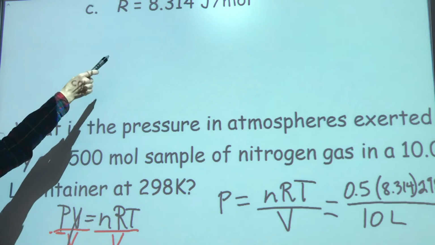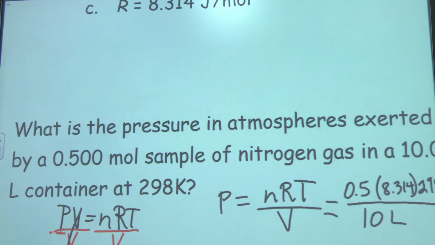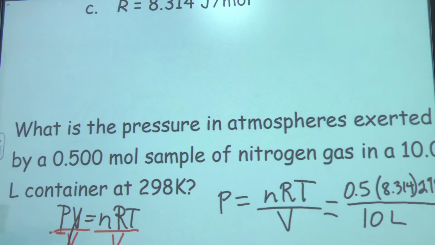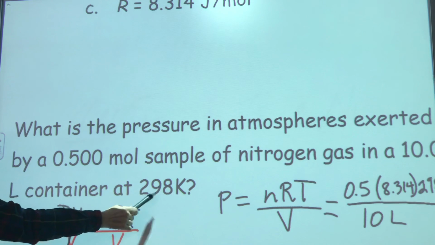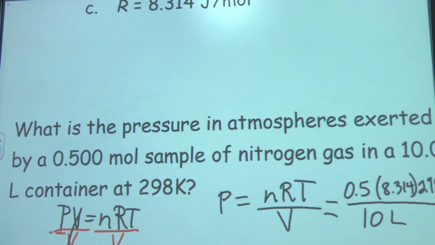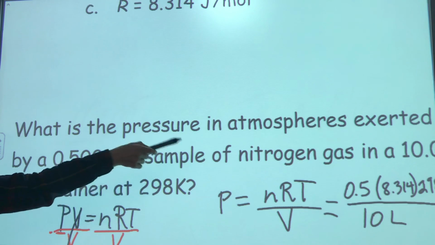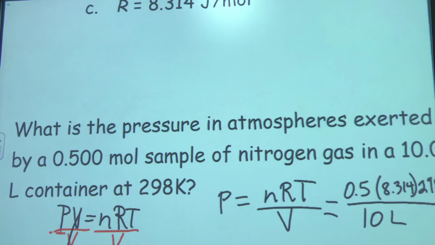You will not have to memorize R. I'll give you that number. Our temperature is 298 Kelvin. They give it to us in Kelvin, yay. And divided by our volume, 10 liters. So what we get is a pressure of 123.9 atmospheres.